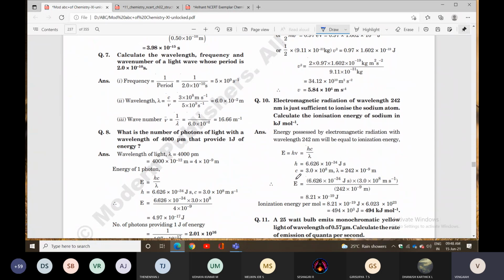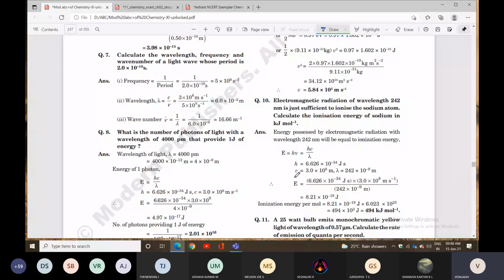Electromagnetic radiation of wavelength 242 nanometer is just sufficient to ionize the sodium atom. Calculate the ionization energy of sodium in kilojoule per mole. Listen again: the electromagnetic radiation wavelength is given, and you can identify the ionization energy. Then E equal to hc by lambda. In this model, many questions use E equal to hc by lambda.